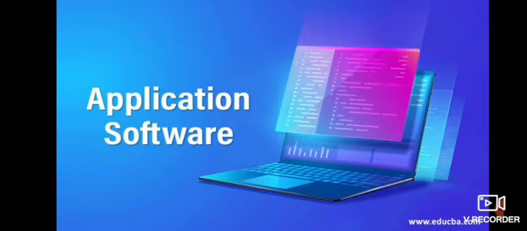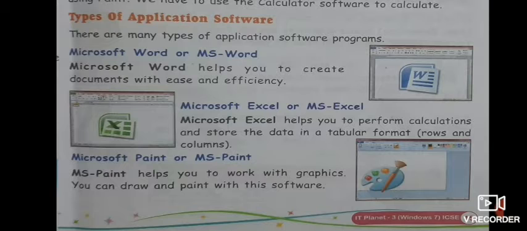Okay, so there are many software, and some of the examples are mentioned in your books. First one is Microsoft Word, that is MS Word, which is used for writing documents with ease and efficiency. Next is Microsoft Excel, or we can say MS Excel, as you already studied this in your previous term, that MS stands for Microsoft.